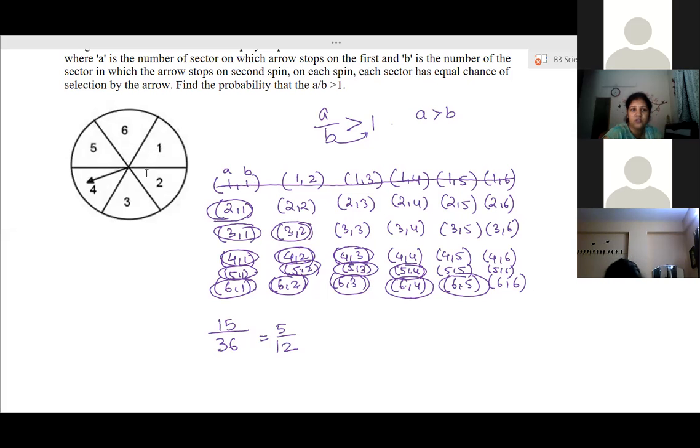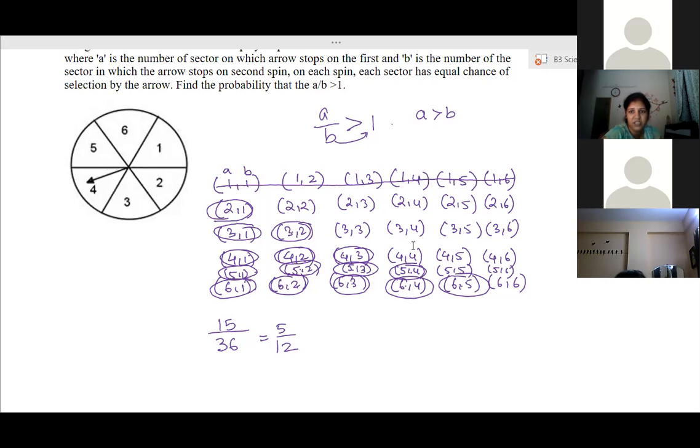If the first spin lands on 2, in the second spin it can land on any possible number 1 2 3 4 5 6. So 6 outcomes: 2 1, 2 2, 2 3, 2 4, 2 5, 2 6. Like this. Are you able to understand? Yes, ma'am. Total outcomes are 36, like 2 dice questions.